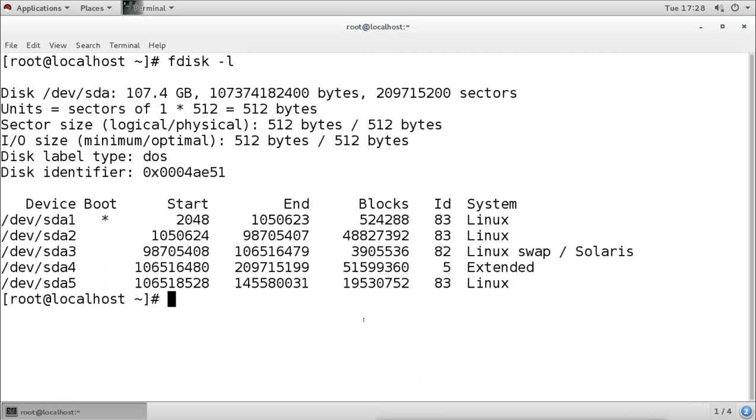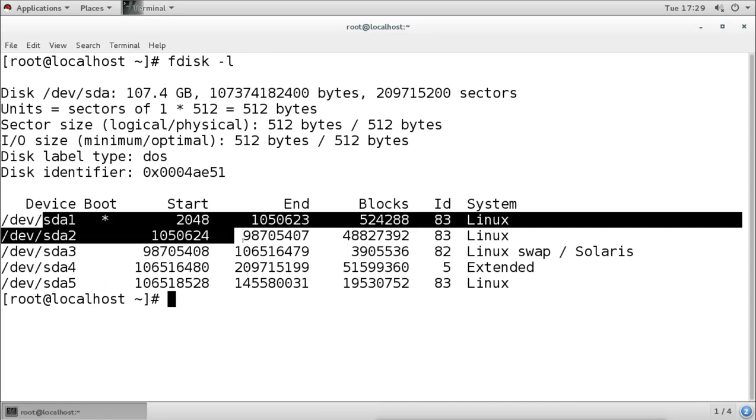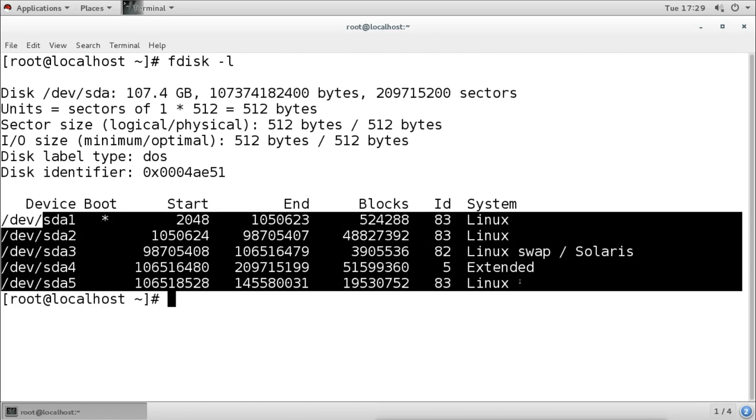Now when we see here, we have 5 partitions. In this command we can see the hard disk type, the hard disk size, how many partitions we have, and the size of the partitions in blocks and sectors.